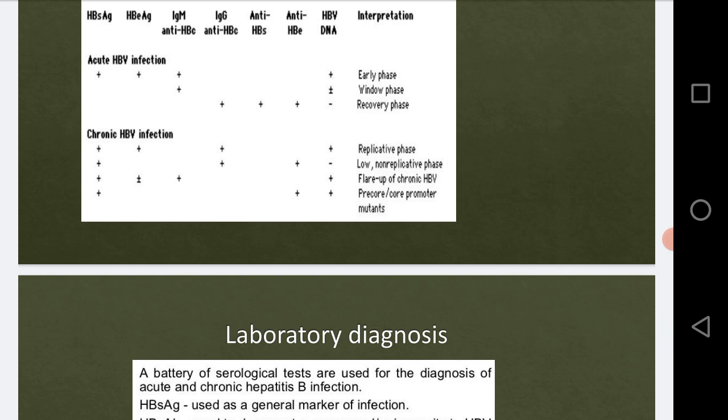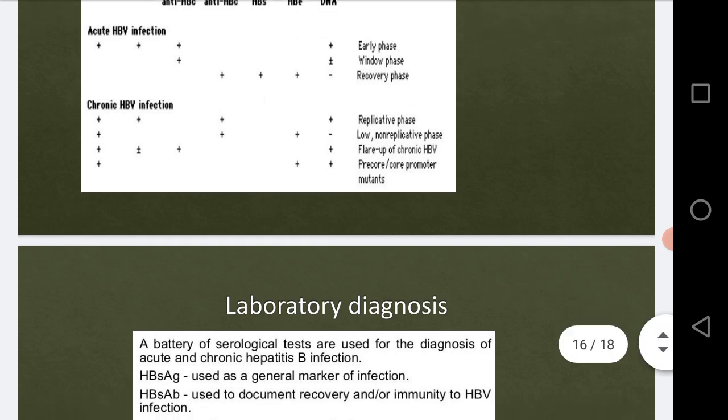we have two antibodies for the anti-HBc, IgM and IgG. Among those, IgG will be in the recovery phase and IgM will be in the early and the window phase, right?